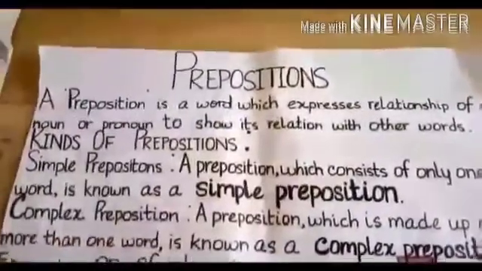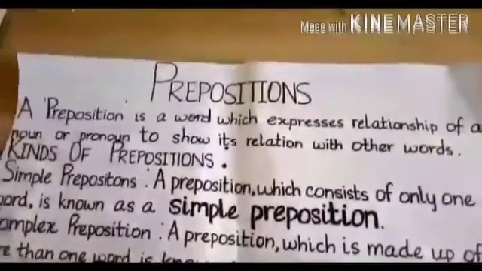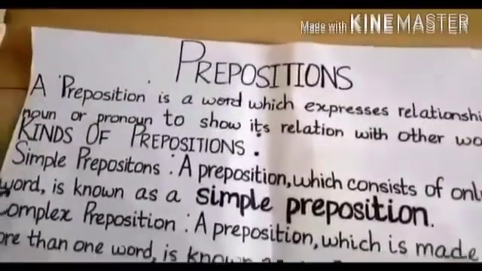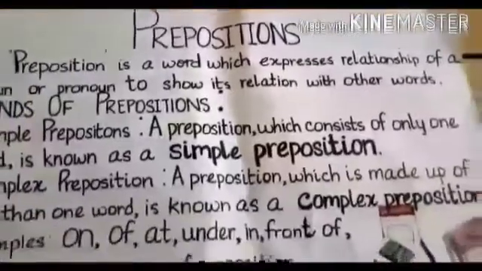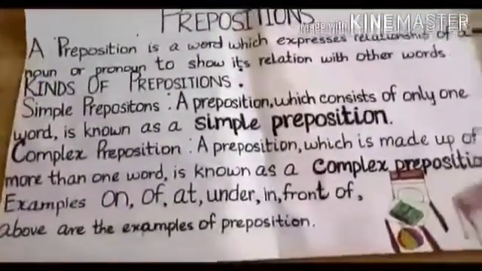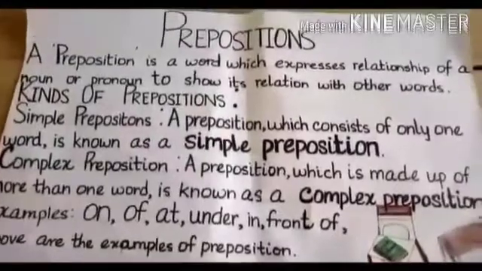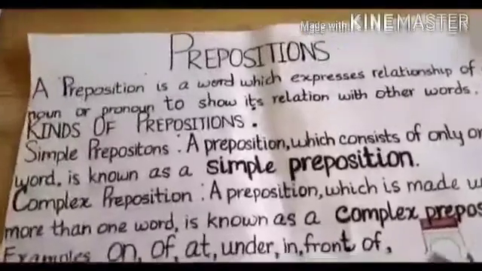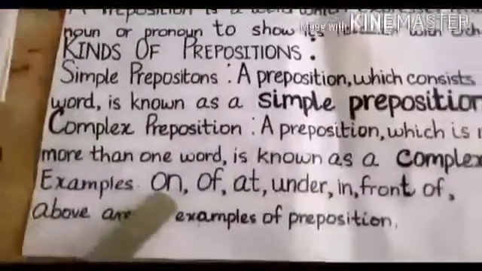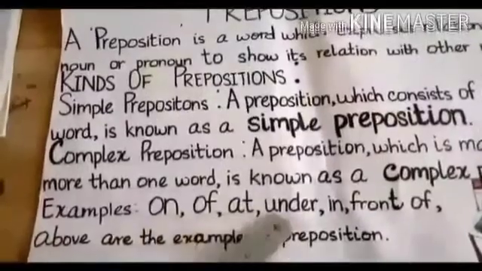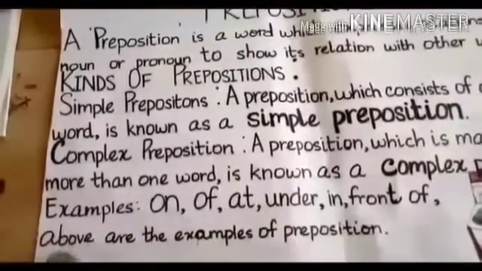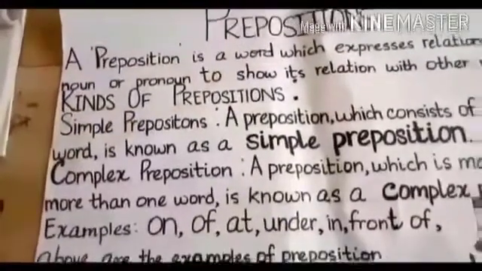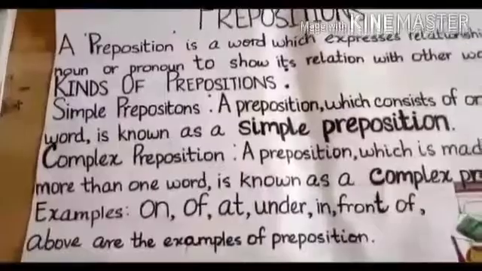This is called prepositions. As you can see, in some sentences we used prepositions in, of, by, at, under, since, before, inside, outside. These are all commonly used examples of prepositions. As you can see in this chart, on, of, at, under, in front of, above are the examples of prepositions. Students, preposition shows the relations between one thing and other things.